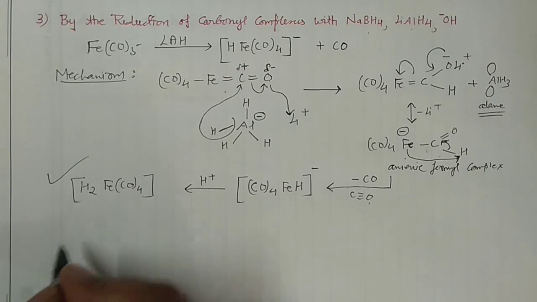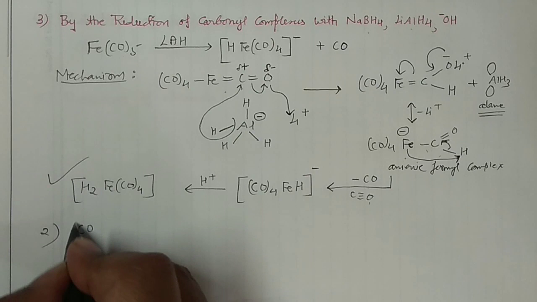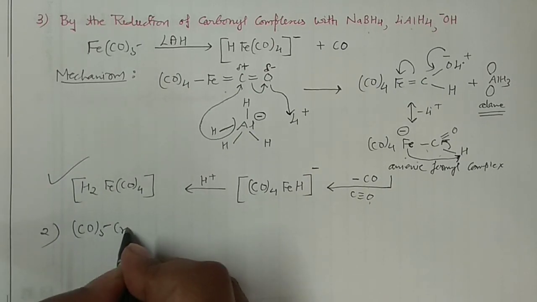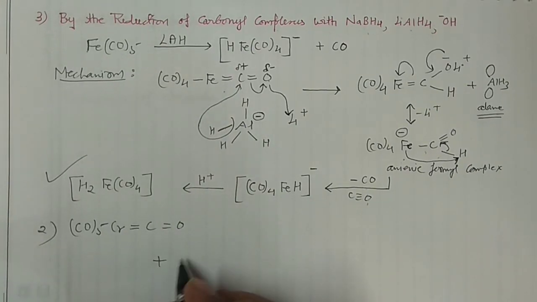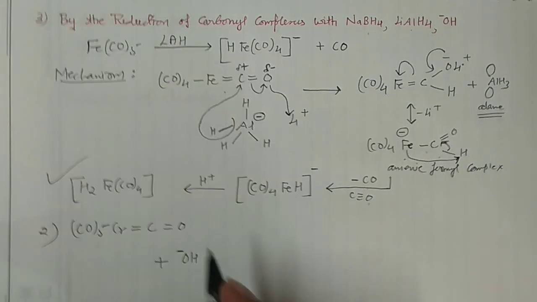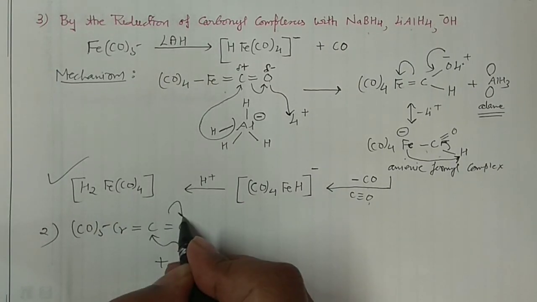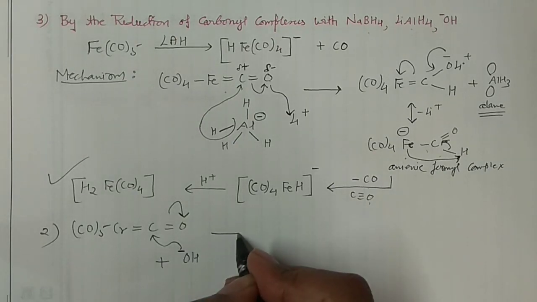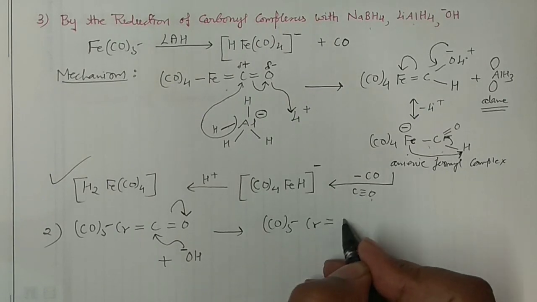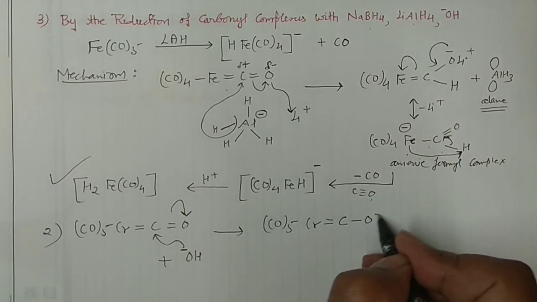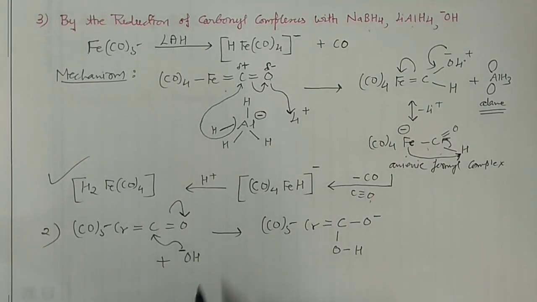I can write my second reaction here. Five carbonyls are here along with the chromium, carbon double bond oxygen, okay? And this time I am taking the hydroxide, OH negative. You know, this negative will attack on this carbon, this will come here, okay? And your resulting species would be (CO)5 chromium, double bond carbon, single bond oxygen, and here you are having OH, which you have attached here.